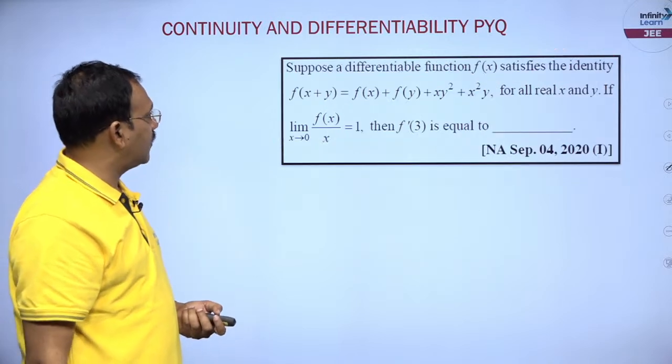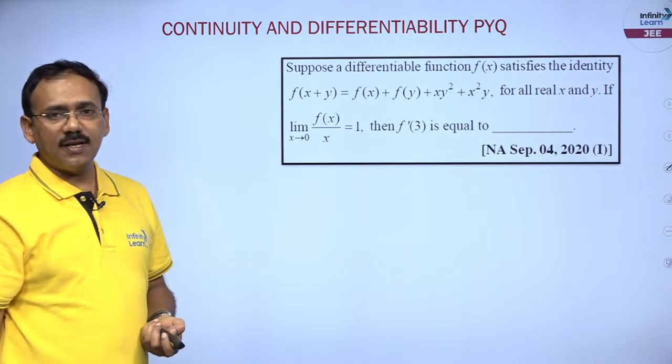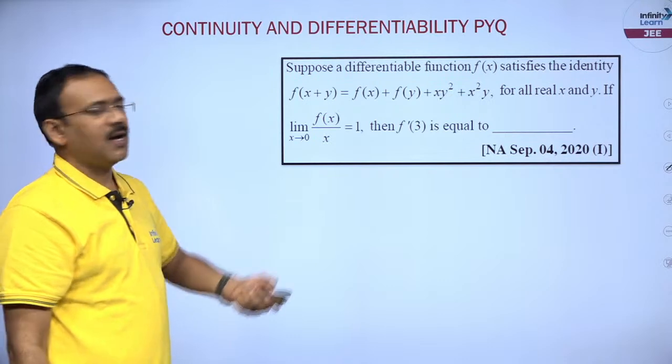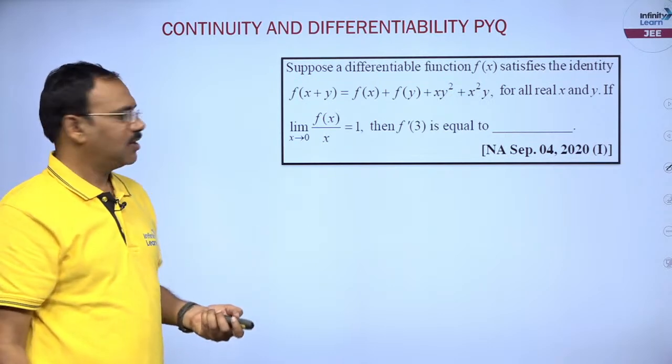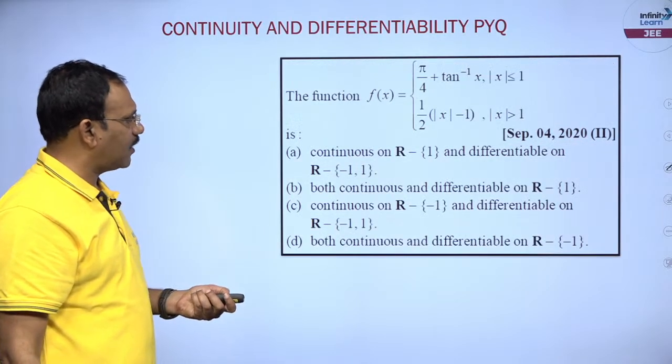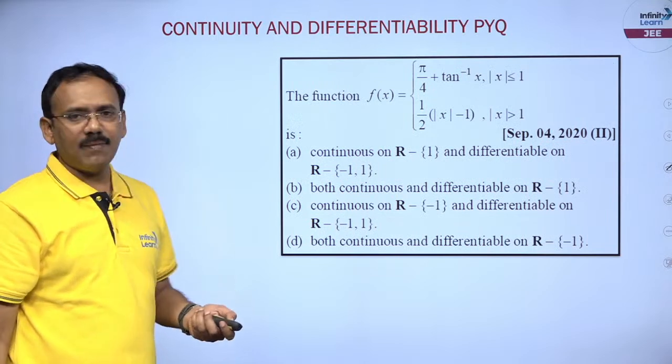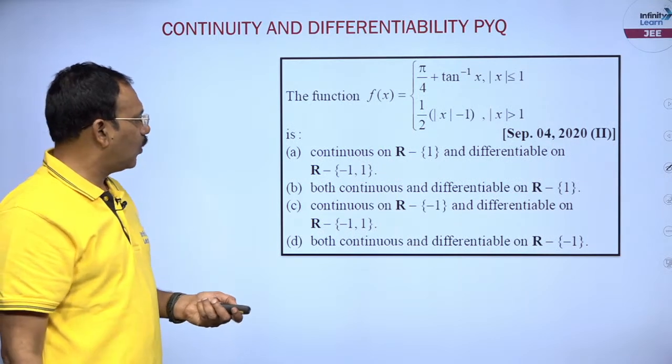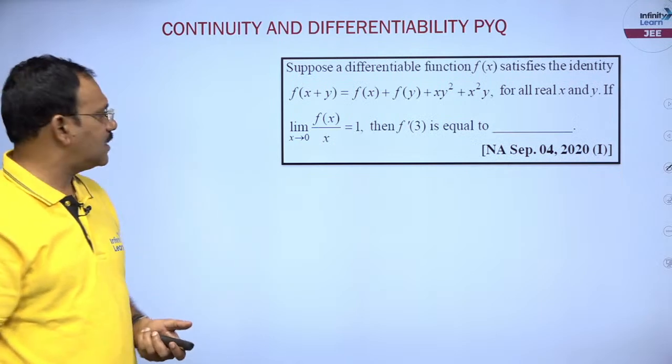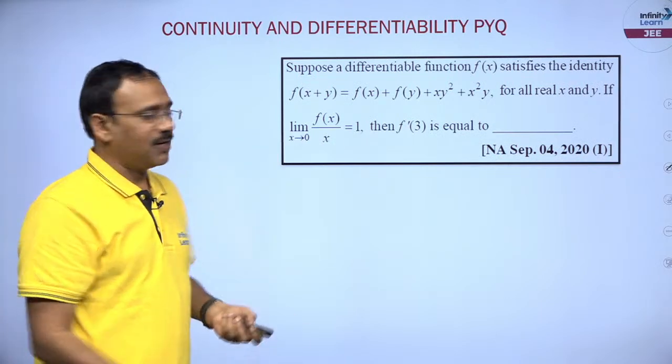In the same way, dear friends, functional relations are given. So these are a bit higher order questions. If you are seeing them for the first time, I can say you will feel it a bit difficult. Okay, let me do this problem at least. You see, this is a functional relation that is given.